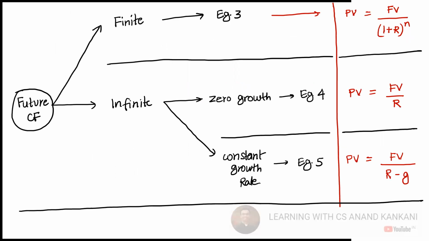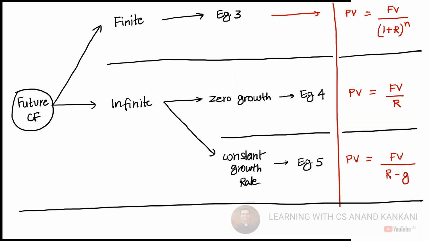That confusion should not arise. You should be very clear about the nature of the future cash flows, whether finite, infinite, growth, or zero growth, and accordingly put the formula. I am not going to deviate from these three formulas throughout financial management. That's a promise.